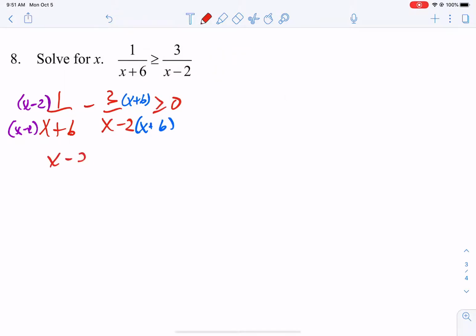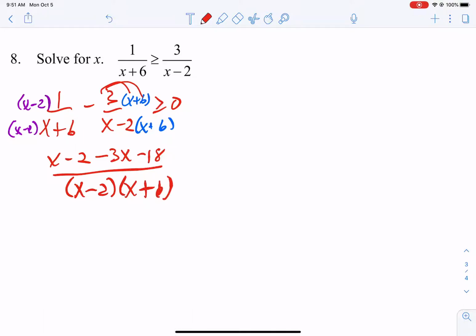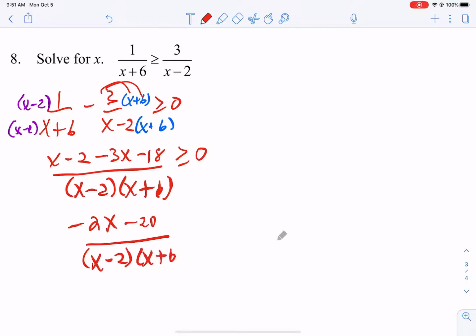So I get x minus 2. Now I'm going to take the negative 3 and distribute it. So that's negative 3x minus 18. And then leave the pieces on the bottom separated. So leave the x minus 2 and the x plus 6. Just leave them separated. Okay? Now let's combine all the junk we have on top. So we have negative 2x minus 20. Okay? Now it's ready to go.